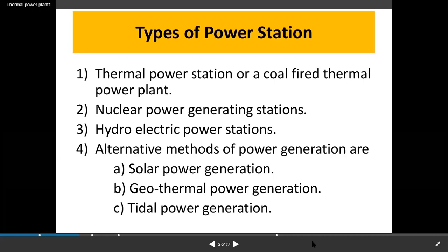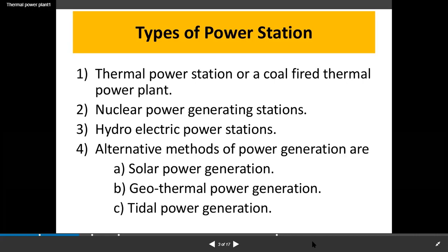And hydroelectric power stations. For hydroelectric power stations, we need plenty of water stored at the dam. That water goes through the spillway and rotates the turbines. That is the hydroelectric power station. But these are established only where plenty of water is available in mountain regions. Here we have hydroelectric power stations at Nagarjuna Sagar and Srisailam also.